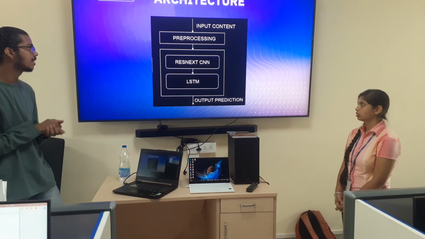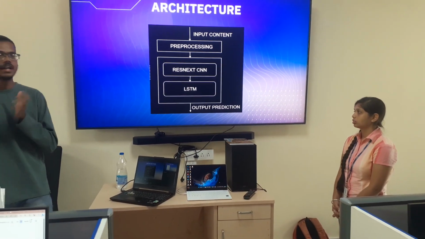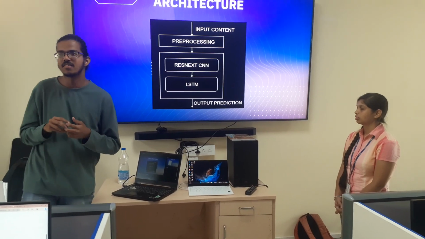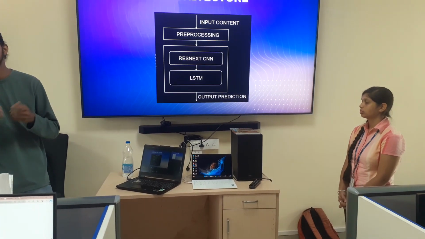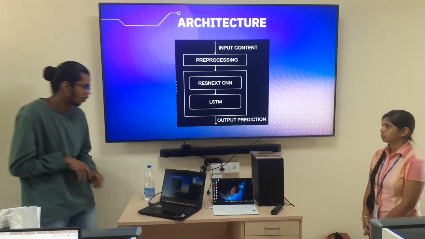One is the ResNet CNN, followed by the LSTM model. Then at the end of the LSTM model we have something called a softmax layer, which gives the prediction, a binary classification of whether the video is fake or not.